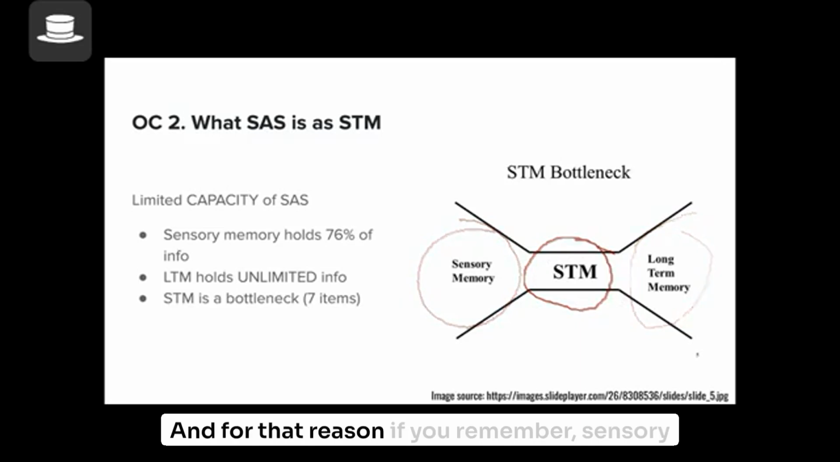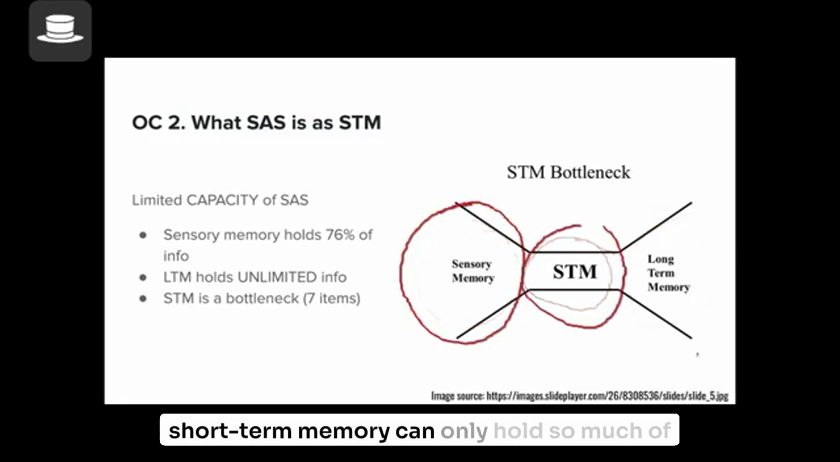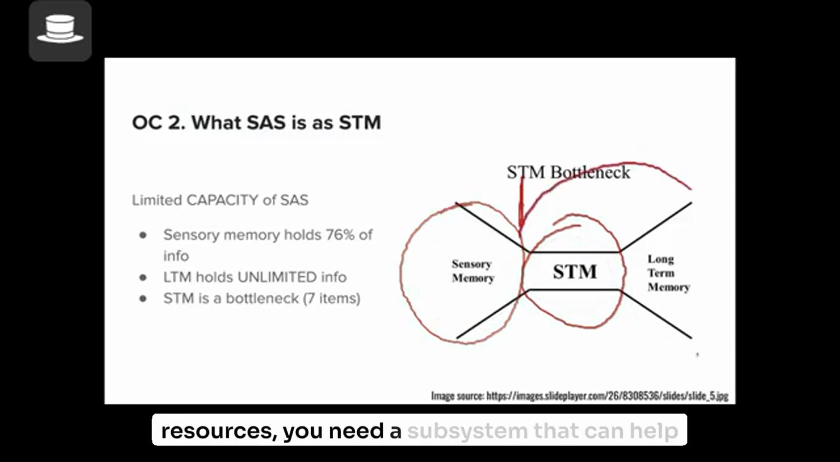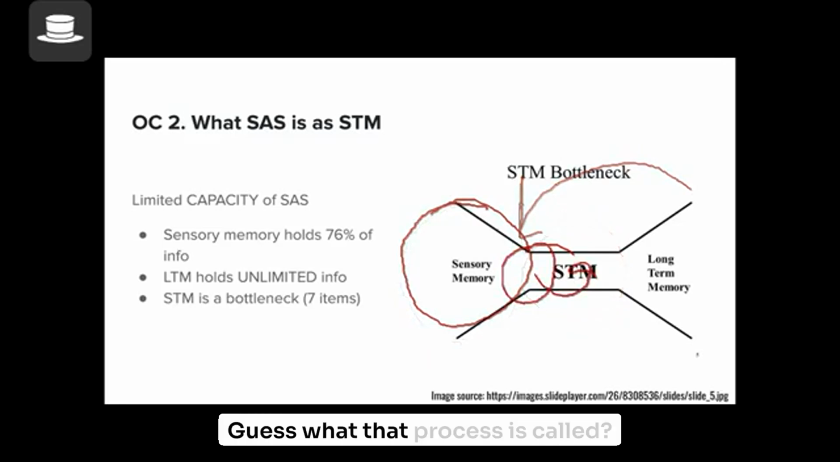And for that reason, if you remember, sensory memory holds 76% of the information. Short-term memory can only hold so much information because of limited attentional resources. You need a subsystem that can help you move from a lot of information to manageable information that can be perceived in short-term memory. Guess what that process is called? You're absolutely right. There's a tension.